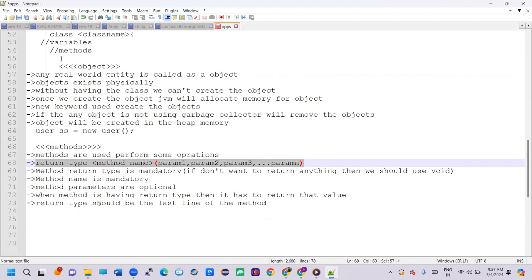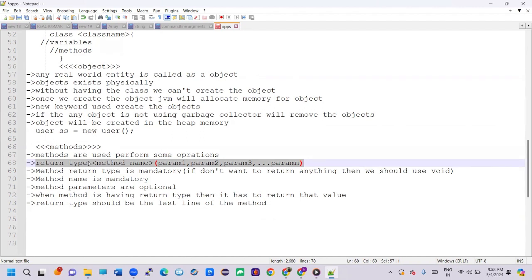Next one: when a method has a return type, then it has to return that value. If a return type is there, we have to mention return and give the return value. The return statement should be the last line of the method. Whatever the return type is, that value is the last line of the method. So this is about the methods.